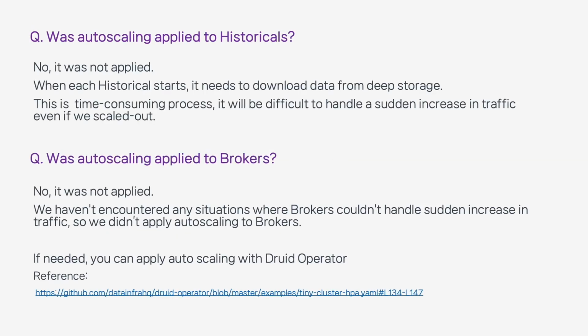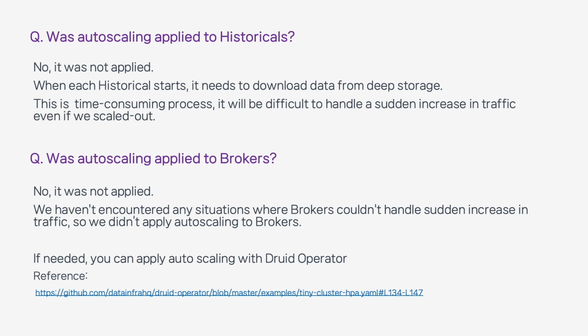We didn't apply auto-scaling to historical or broker. The reason we didn't apply auto-scaling to historicals is that when a historical starts, it has to download data from deep storage, which is a time-consuming process. We decided it would be difficult to handle a sudden increase in traffic even if we scaled out.